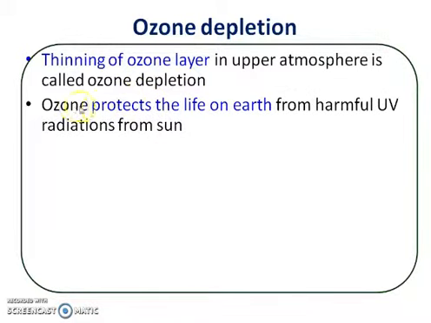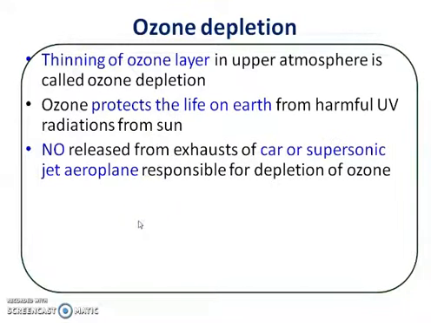And we all know that this ozone layer protects life on earth from harmful UV radiations that come from the sun. So UV radiations coming from the sun are absorbed by ozone, and we on earth are getting sunlight free from ultraviolet light, and therefore ozone plays a very important role for the protection of life on earth.